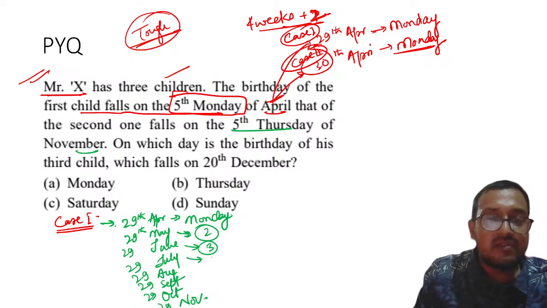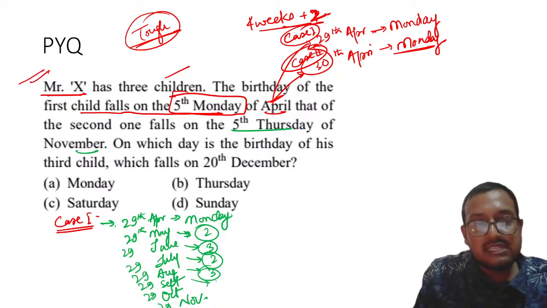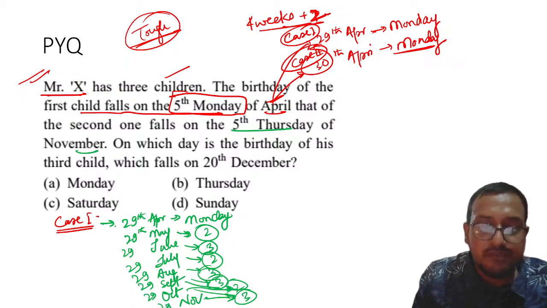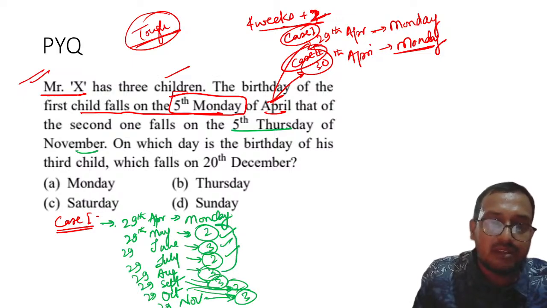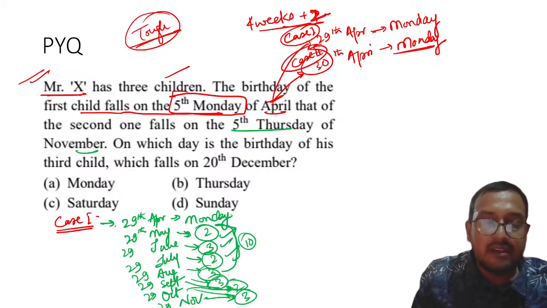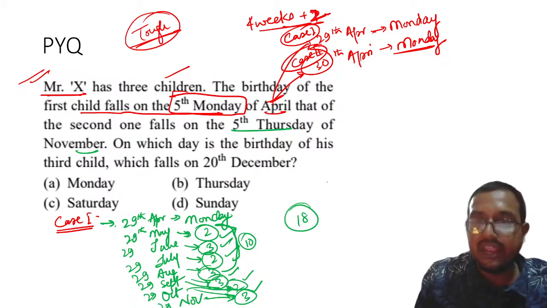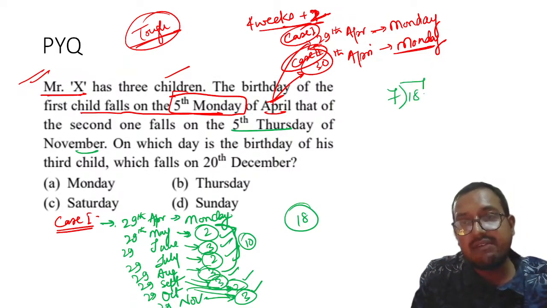June is meant for 2, July is meant for 3, August is again 3, right? September will become 2, October will become 2 and November will become 3. Understood? So my dear students, if I add these up, 2 plus 3 plus 2, so 4, wait, this top 4 is 10, right? 10 plus 3, 3, 16, 17, 18. So this is coming out to be 18, right? If I divide this 18 by 7, 2 sevens are 14, so the remainder is 4.